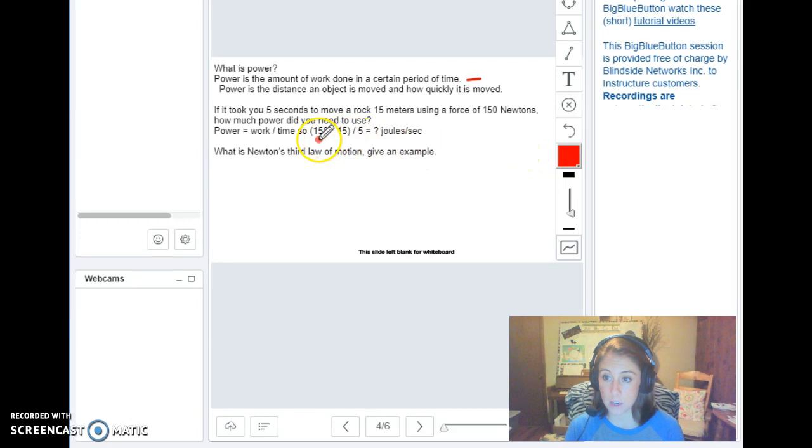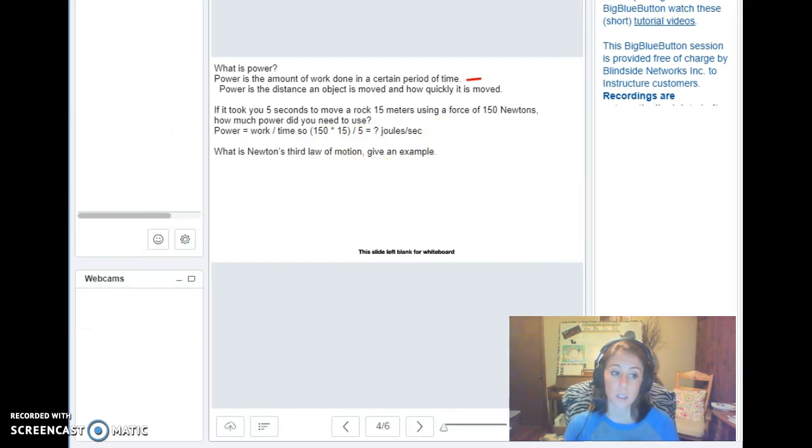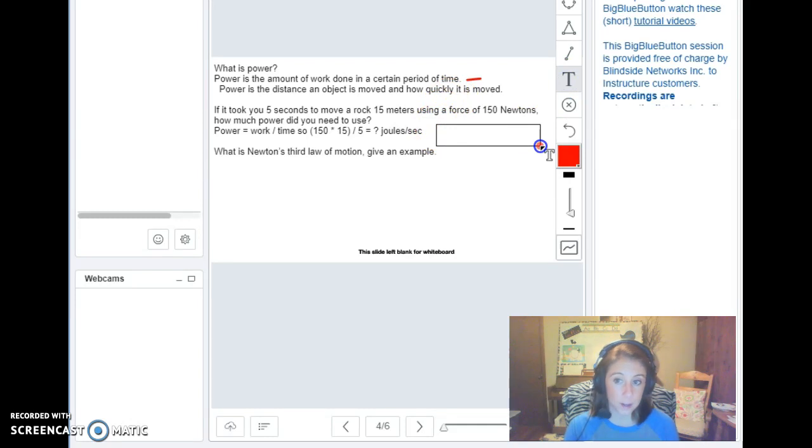So 150 newtons times 15 meters divided by 5 seconds equals how many joules per second? All right, so you want to be sure that you can calculate there. You want to multiply first. So multiply 150 times 15 and then divide by 5, and you should come up with 450 joules per second.